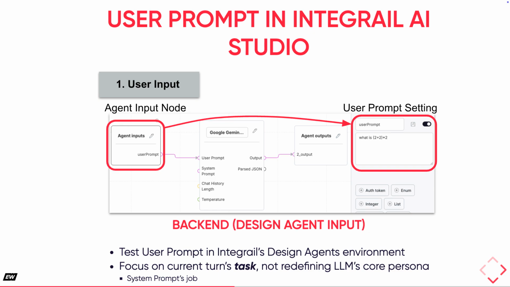When designing and testing AI assistants, you can input test user prompts in this environment, as shown in the user prompt setting panel. It's important that these user prompts focus on the current turn's task and do not attempt to redefine the LLM's core persona or overall rules, as that is the function of the system prompt.